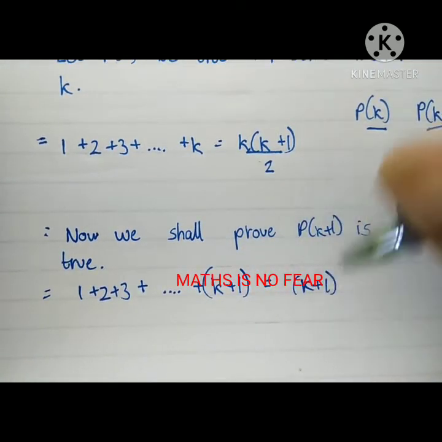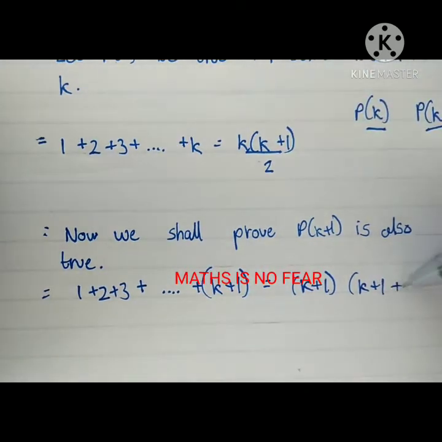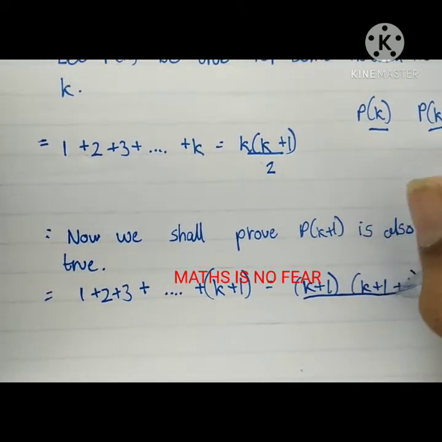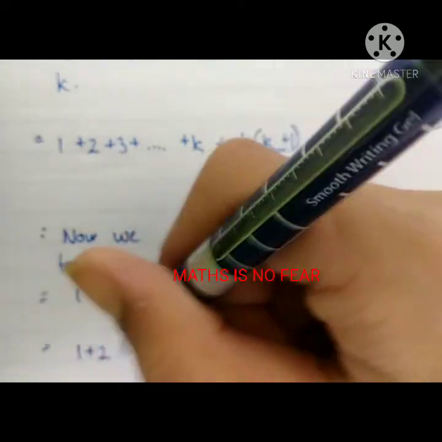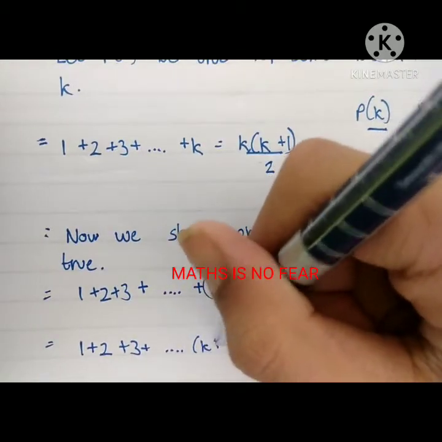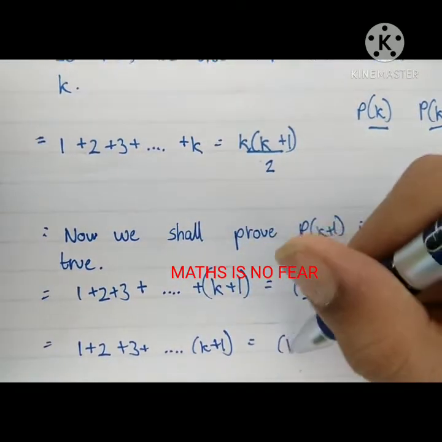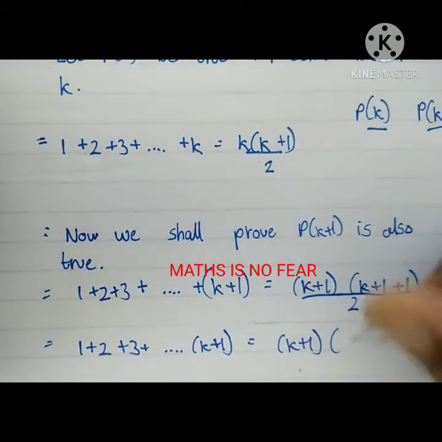Becomes (k plus 1), here k plus 1, and this plus 1 as it is, by 2. Okay, now you can also write this as 1 plus 2 plus 3 plus dot dot dot plus (k plus 1) is equal to (k plus 1) multiplied by (k plus 2), it will become, because 1 plus 1 is 2.